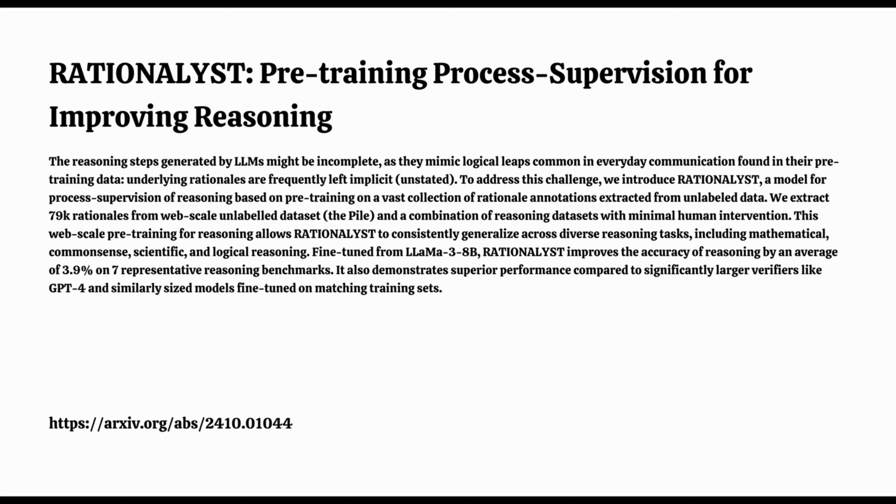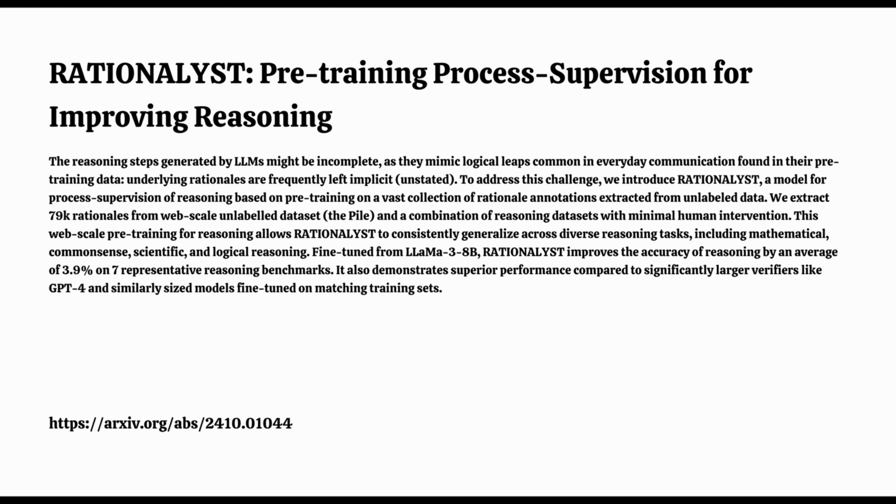But for an AI, the because is often missing. They can see the cause and effect, but the underlying logic can get lost. So it's like they're missing the aha moment. Exactly. The understanding of why things happen the way they do. That's precisely it. And that can lead to some pretty wonky results. So Rationalist comes in with a 3-step plan to fix that. Okay, lay it on me.